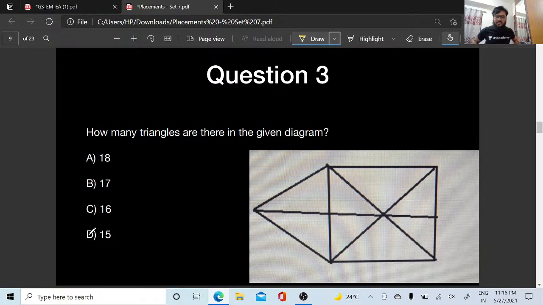How many triangles are there in the given diagram? You have to tell me how many triangles are there in this diagram. Okay, I brought up a reasoning question in between. I'm sorry for it.